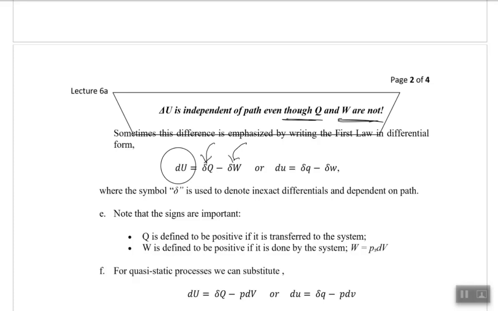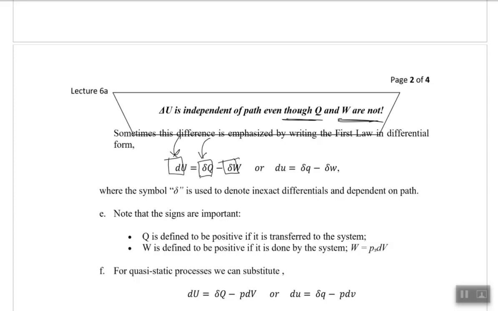Please note also the symbols: dU, partial q and partial w. If you notice, for the path functions we have written the partial, while for the state function we have written dU, the exact differential.